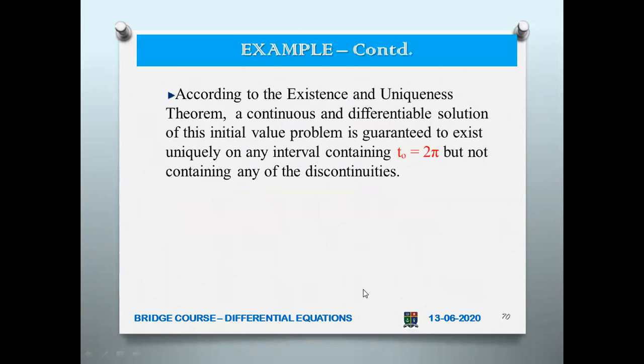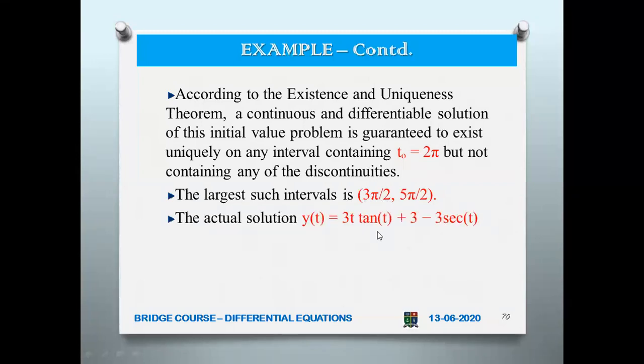Now, according to the existence theorem, a continuous and differentiable solution of this initial value problem is guaranteed to exist uniquely on any interval containing t naught equal to 2 pi, but not containing any of the discontinuities. Here you can find that the largest such interval is 3 pi by 2 comma 5 pi by 2.